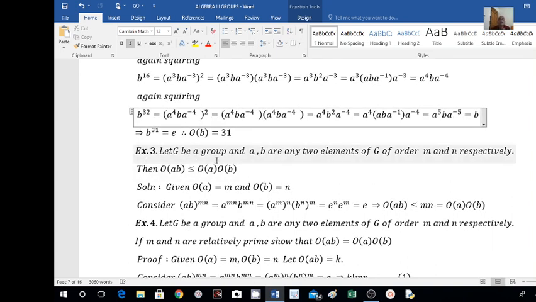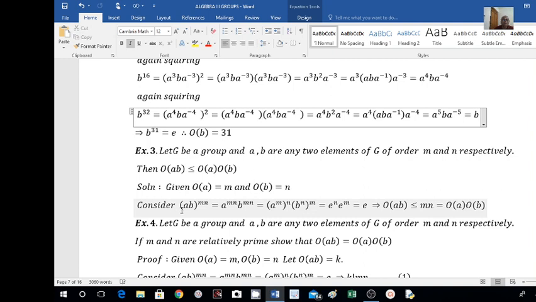Let G be a group and A, B are any two elements of G of order m and n respectively. Then order of AB is less than or equal to order of A into order of B. Okay. So here given order of A equal to m and order of B equal to n.